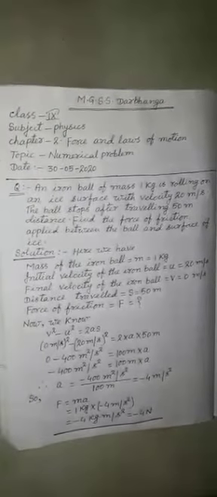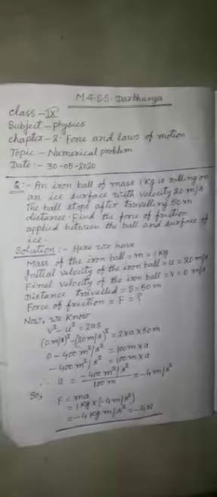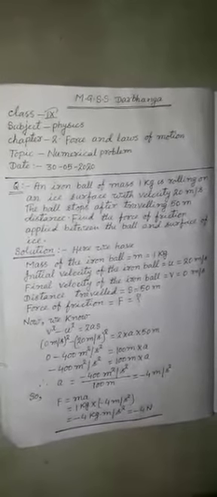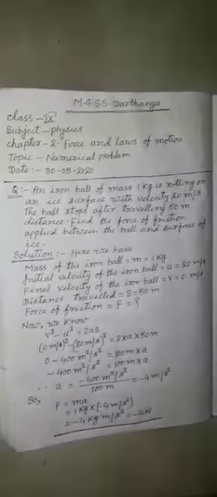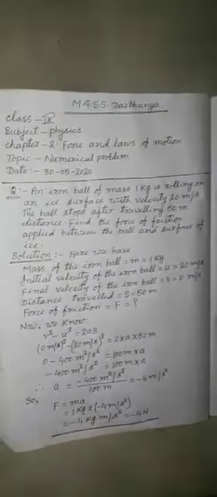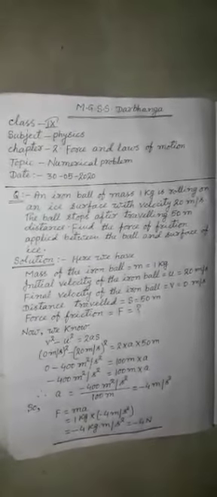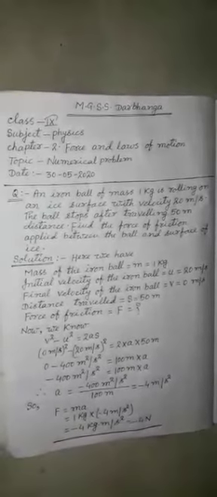Acceleration here is negative, minus 4 meter per second square. Since the acceleration is negative, it is clear that the velocity of the ball decreases. This negative acceleration we may call retardation. Now we have to find the force of friction.